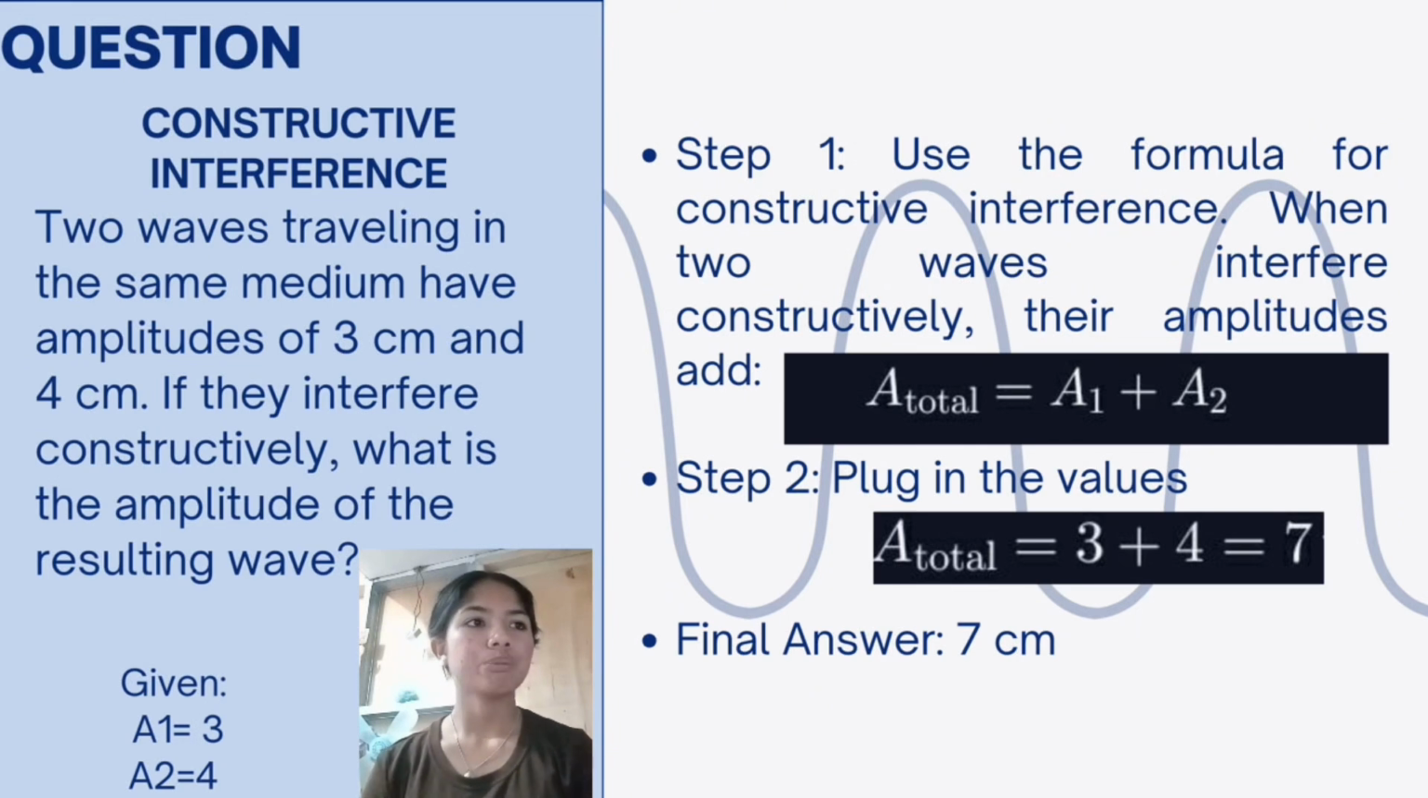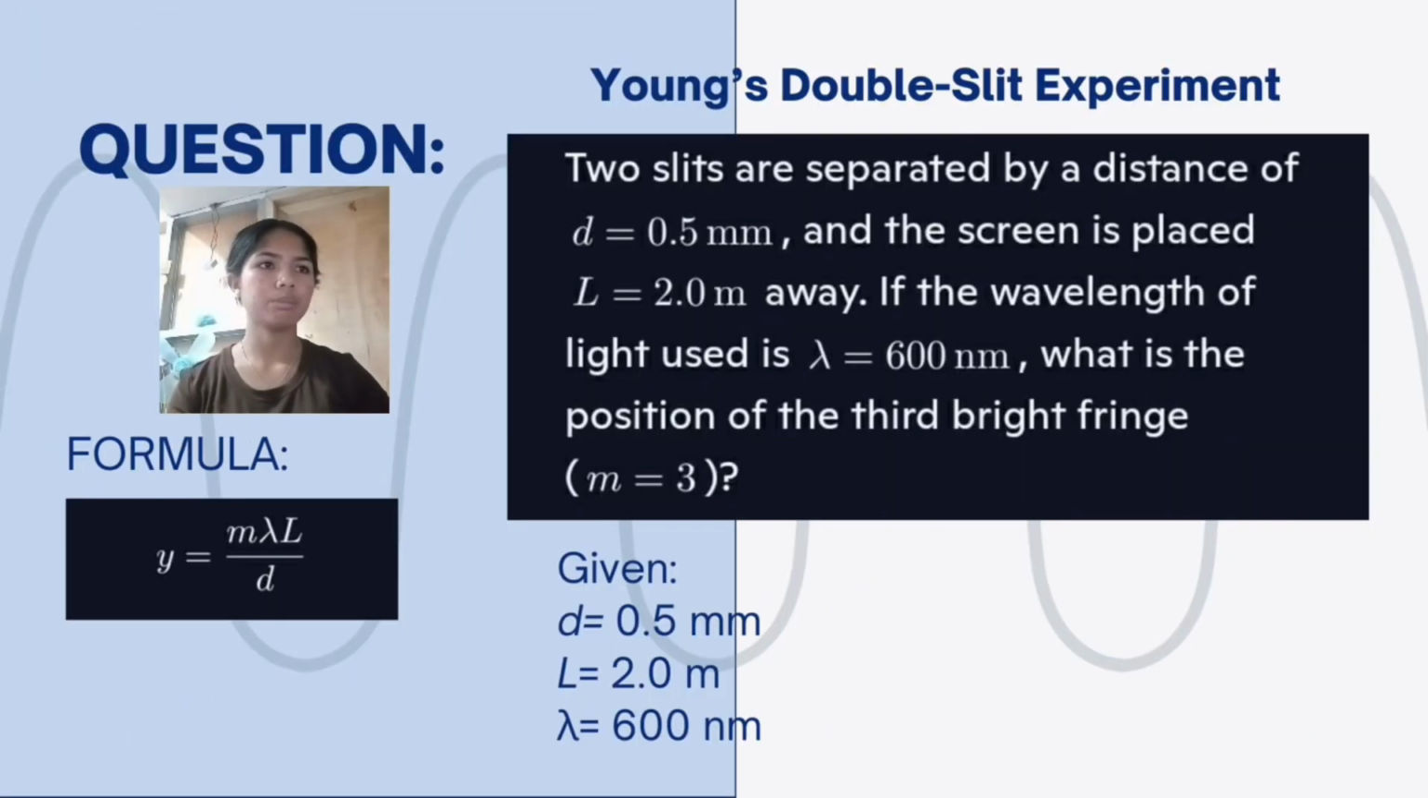Now, let's use the formula for constructive interference, which is A total is equal to A1 plus A2, because when two waves interfere constructively, their amplitudes add. So the given are 3 cm and 4 cm. So you just need to add those values. Step 2 is you're going to plug in the values. So A total is equal to 3 cm plus 4 cm, which equals 7 cm. So that's easy, right? Okay, now let's move on to the second problem.